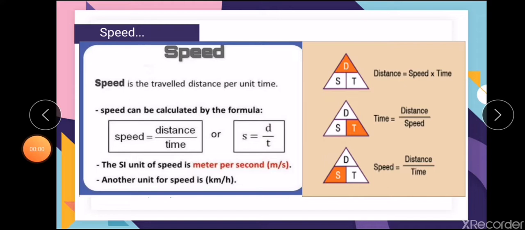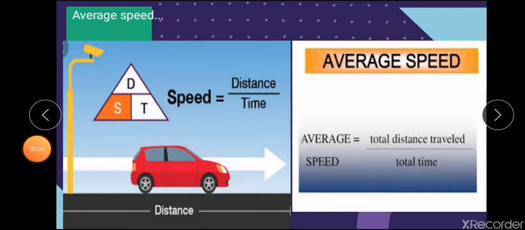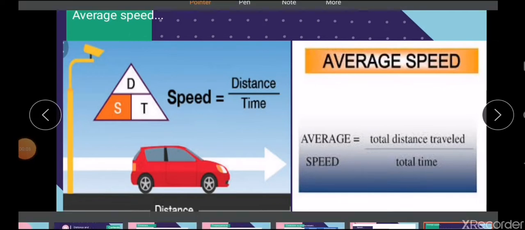Next topic we are going to discuss is speed. Speed is the distance traveled in unit time, given by speed s is equal to distance d upon time t. The SI unit of speed is meter per second. Other units include kilometer per hour also. From the same equation, you can derive three equations which you will use for calculations and numericals.